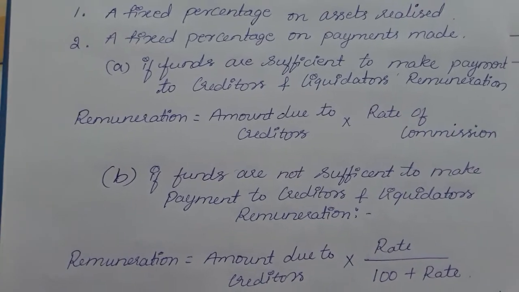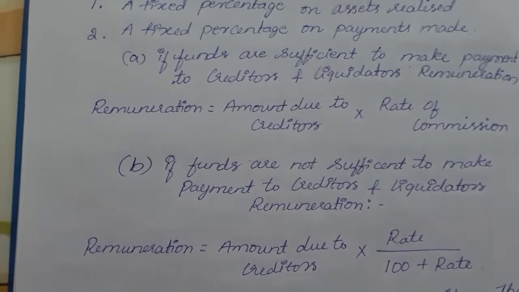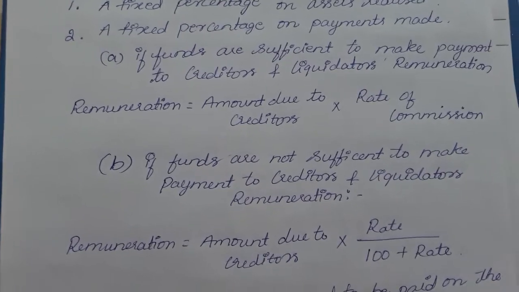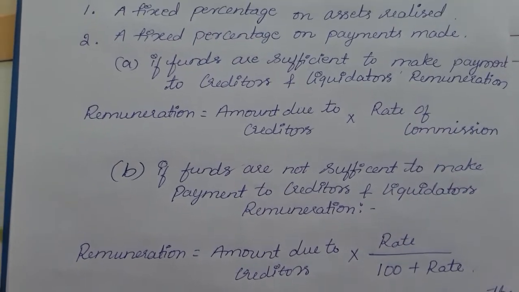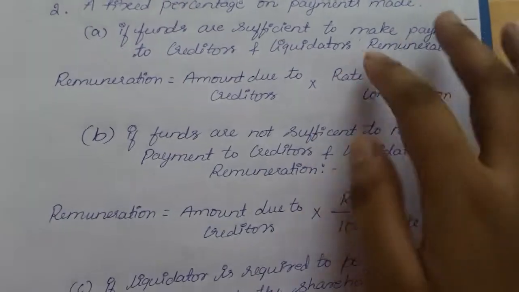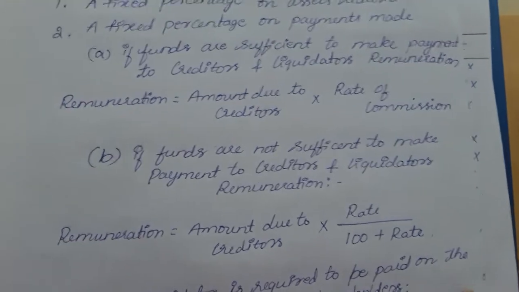So payment will be made to the creditors and preference shareholders. If the remuneration is paid on the payments made, there are three types of calculation.